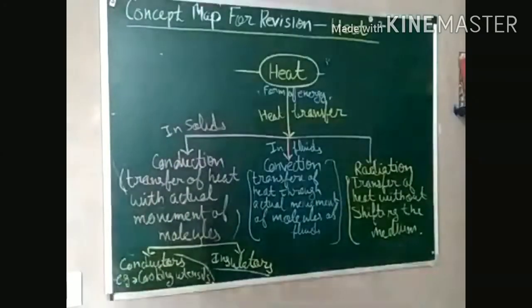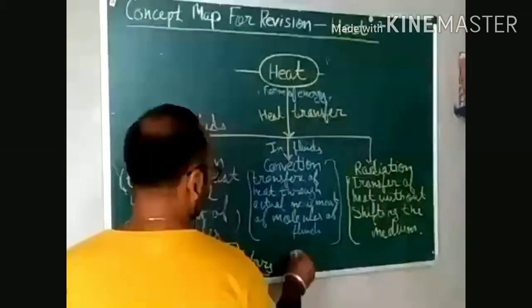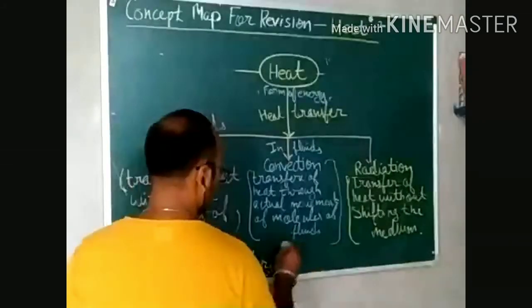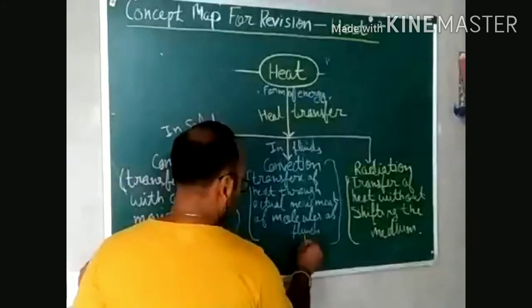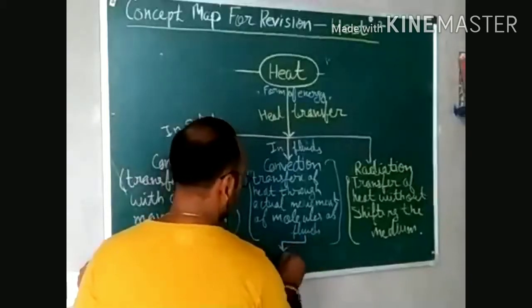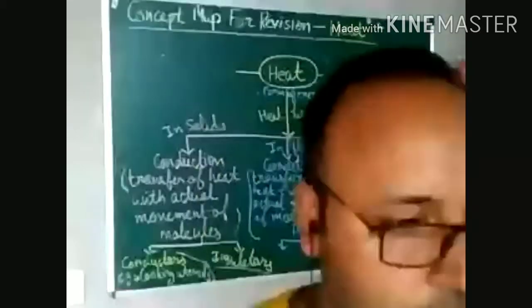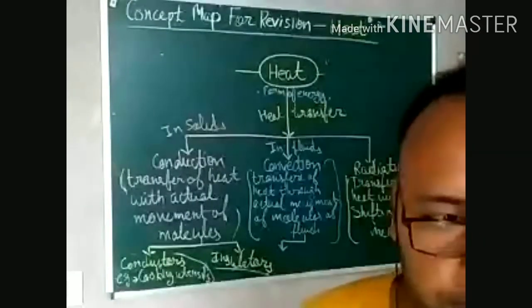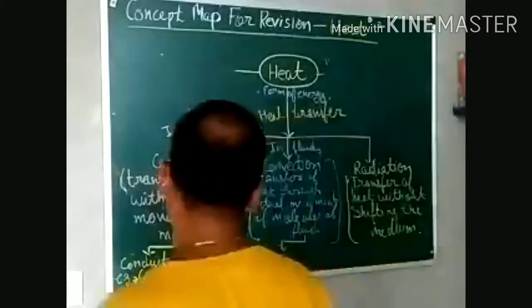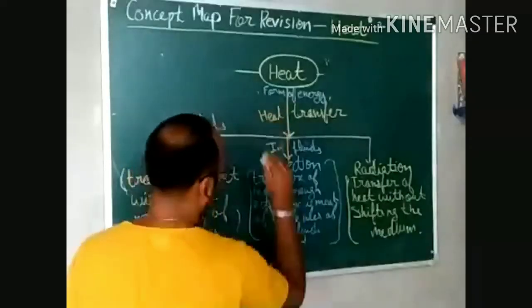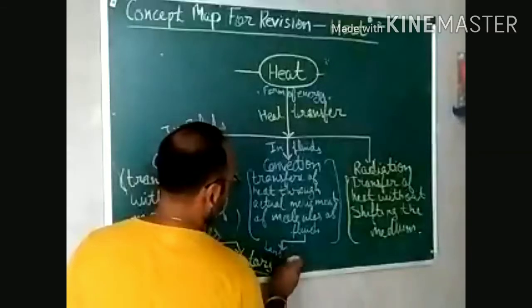Right? Now the next is convection. If I talk about convection, there are so many applications of convection. First one, very important question, we discussed land breeze and sea breeze. The reason behind it is convection. So we can say land breeze